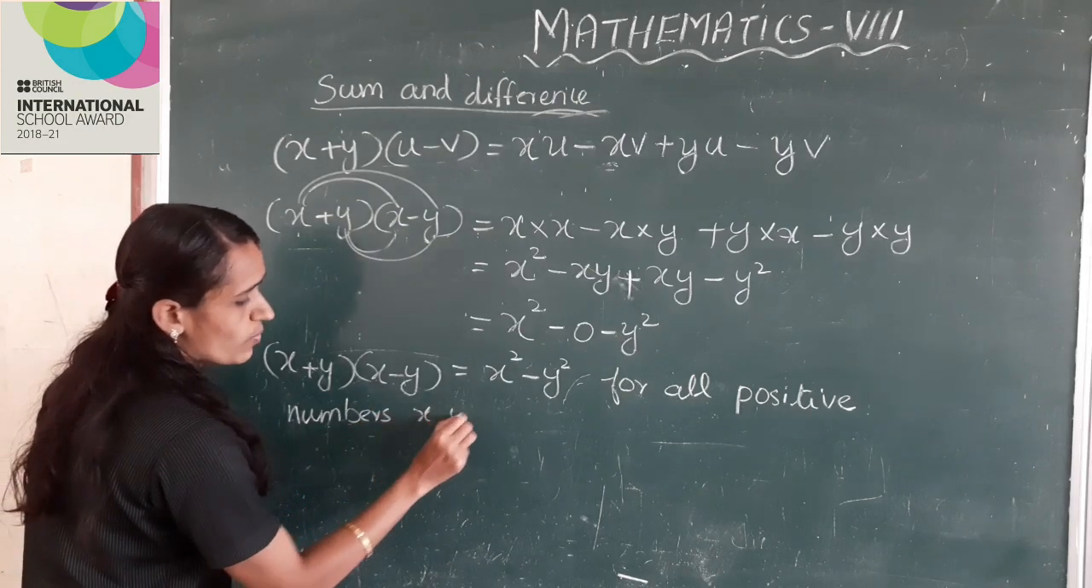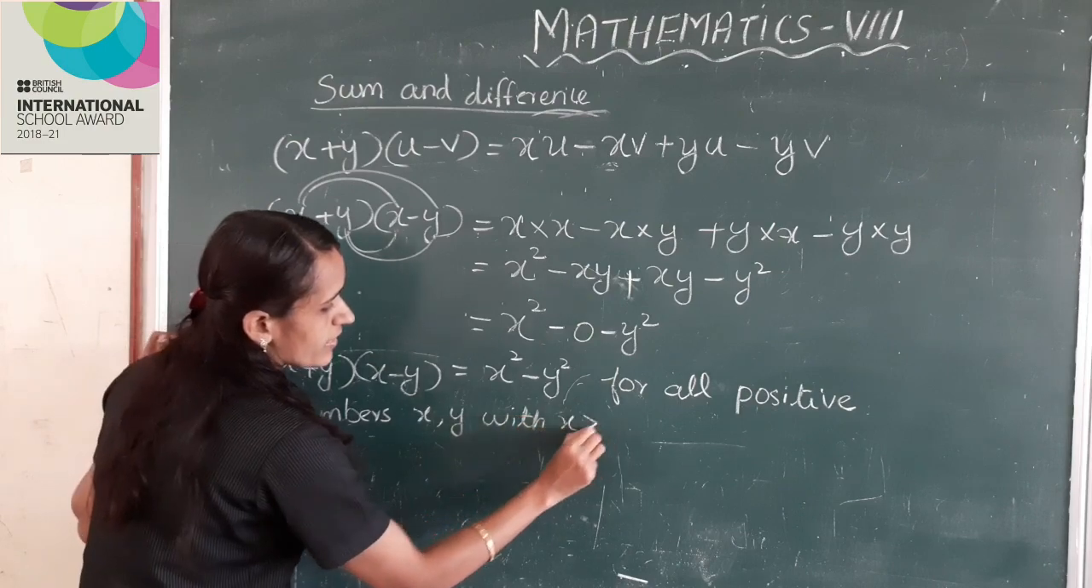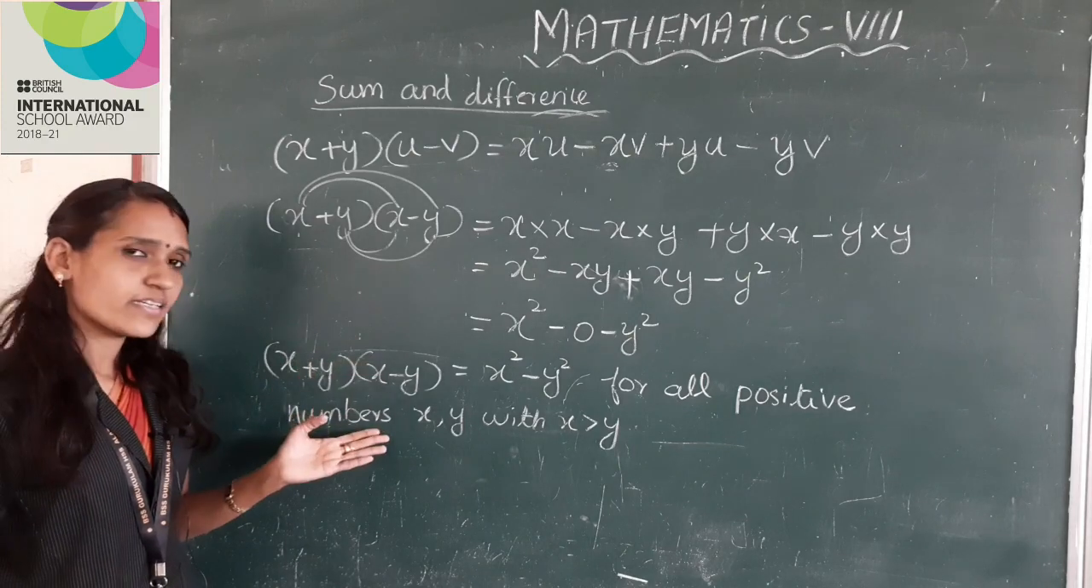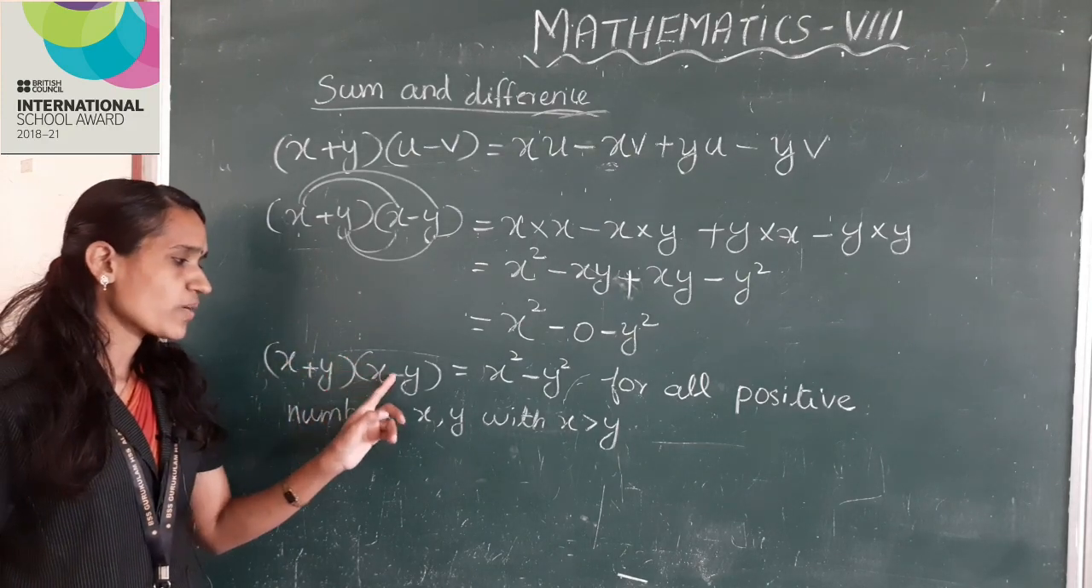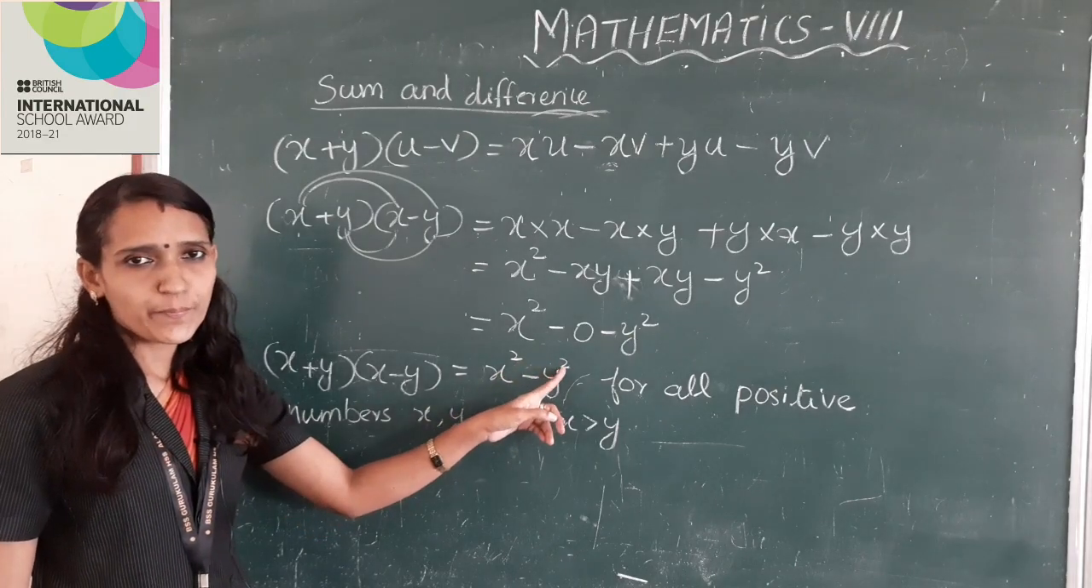Numbers x, y, when x is greater than 1. So the next identity is (x plus y) into (x minus y) is equal to x square minus y square.